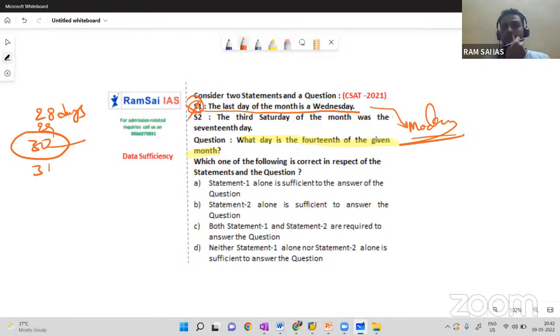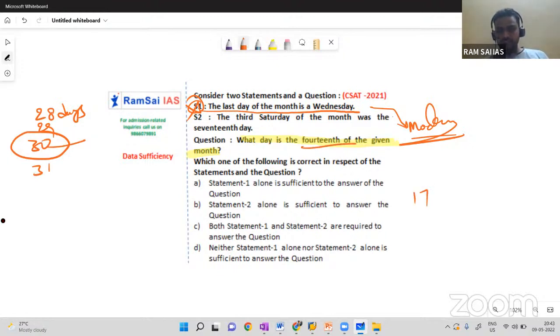It's very clear. Now close statement 1 and try to solve the question using statement 2 alone. The third Saturday of the month was the 17th day. Okay, see the 17th, and what we need to find out?